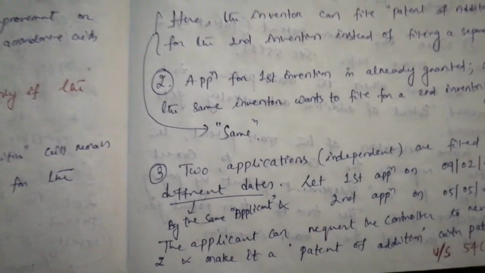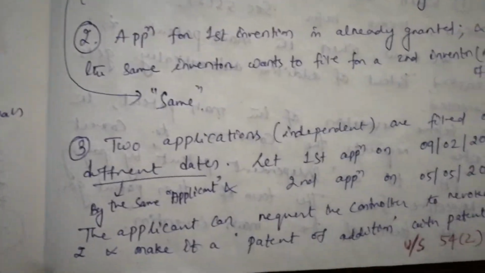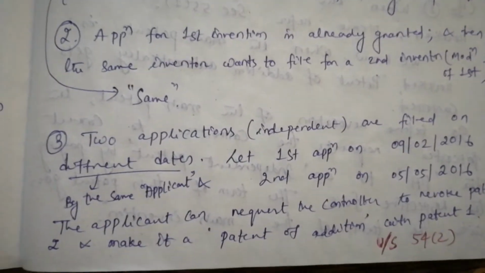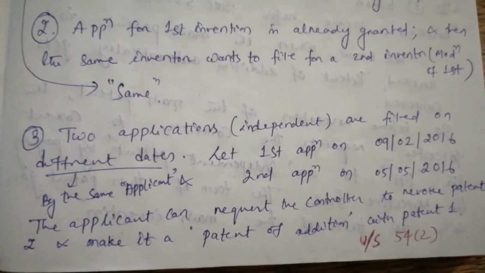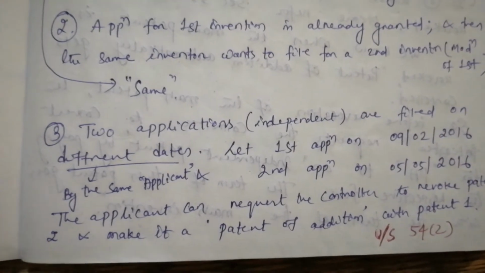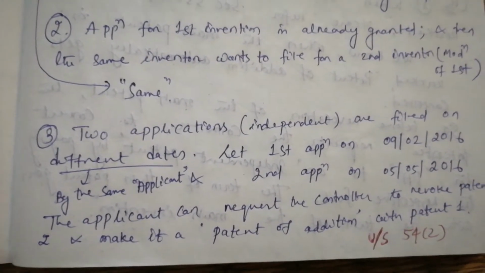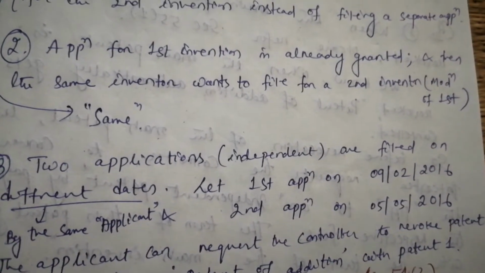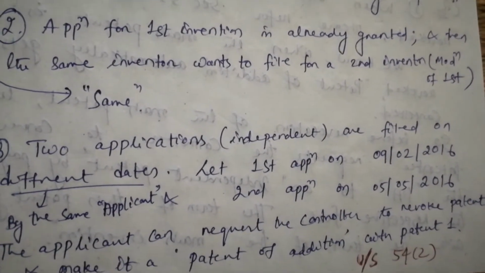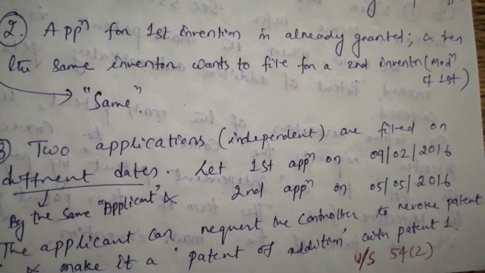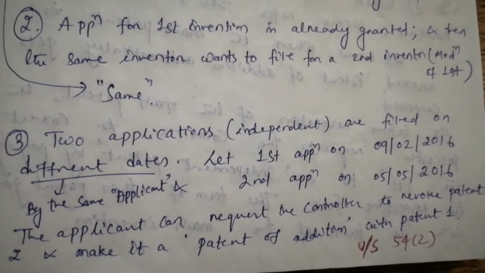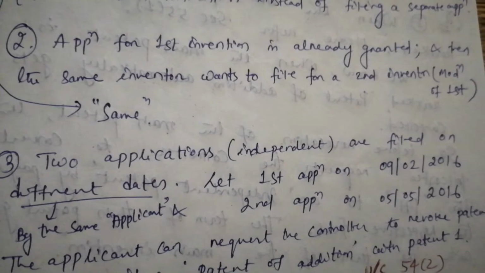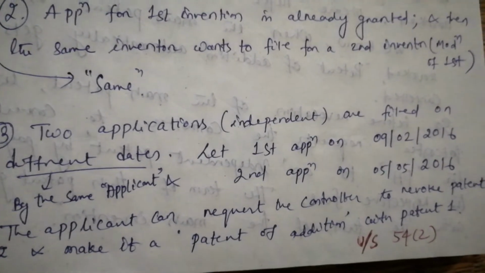Fine. Now I will go to point number 3 or situation 3. Two applications which are independent are filed on different dates by the same applicant. Let the first application be filed on 9th February 2016, and the second application is filed on 5th May 2016.